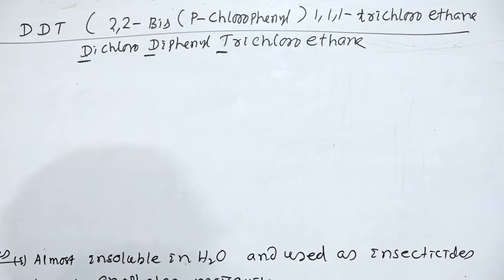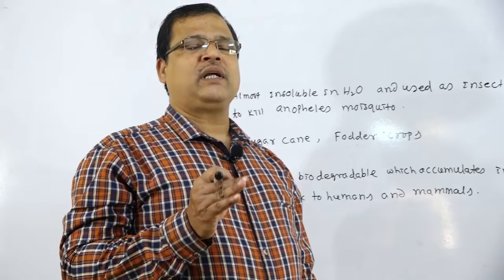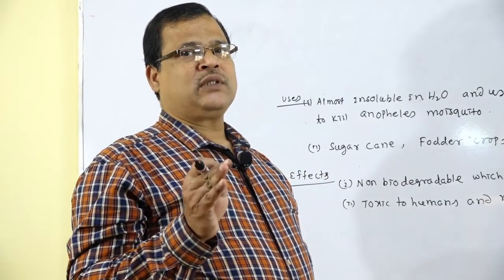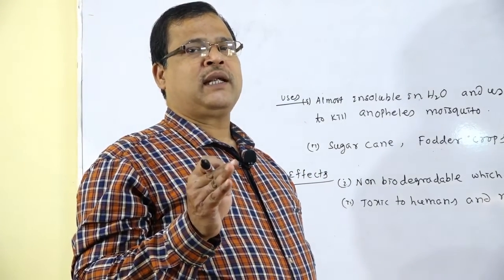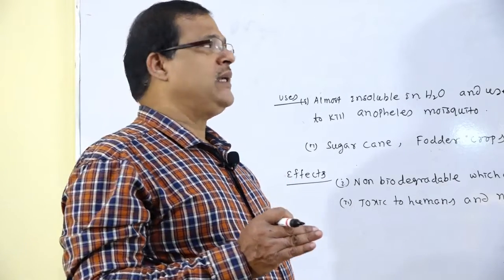How this compound is named we will say. First, regarding methods of preparation of DDT, it is obtained from chloral, by the action of chlorobenzene with chloral. Chlorobenzene reacts with chloral, that is trichloroethanol, to form DDT.